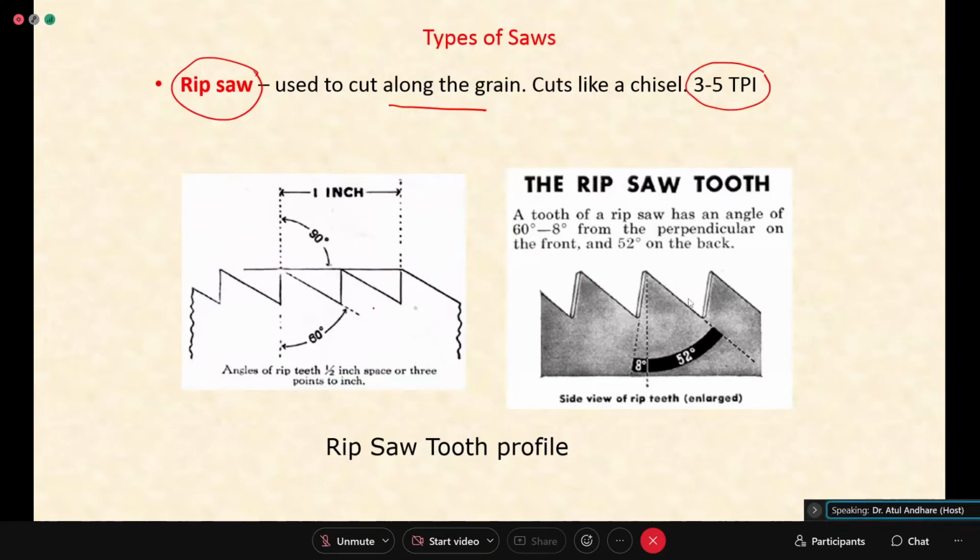In case of a rip saw, the shape of the tooth is like this, what is shown in the figure. This angle you can see is 60-degree total, and teeth are slightly like this, which is exactly not vertical here, but they are slightly tilted here. So 8-degree angle on this side, 52-degree angle on this side. So that kind of construction of the teeth is normally there.